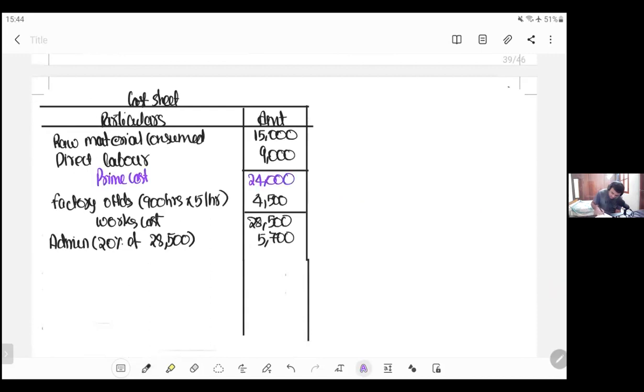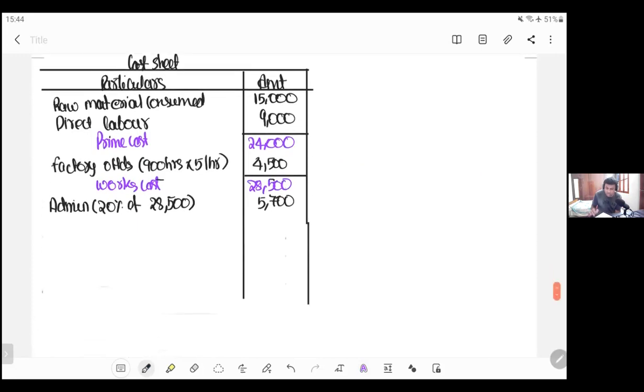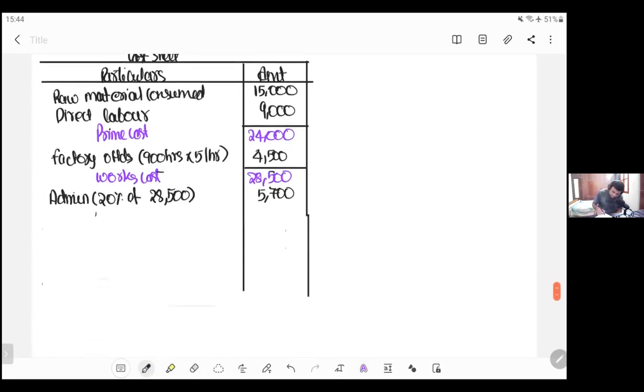This mistake you're not supposed to do in the examination. Okay, mark a point there. Keep a star mark there. You will get cost of production, which is 34,200. Nowhere in the question is opening stock of finished goods or closing stock of finished goods, or such type of information, given. So I can say this itself will be COGS since no other information is given.